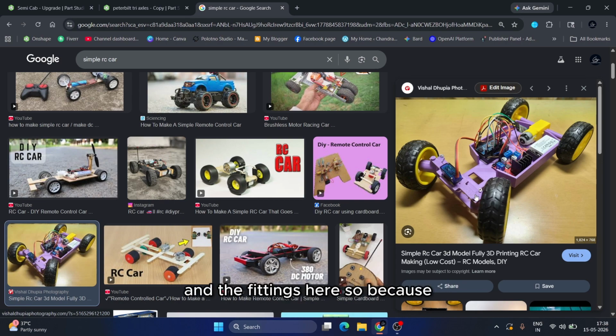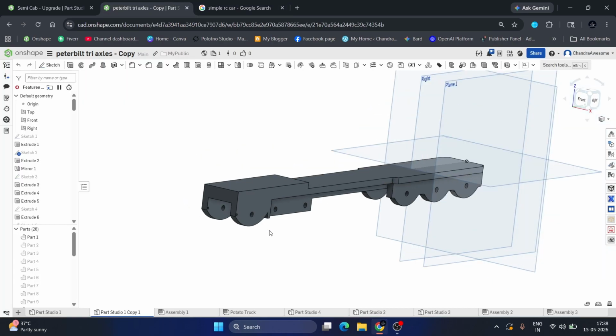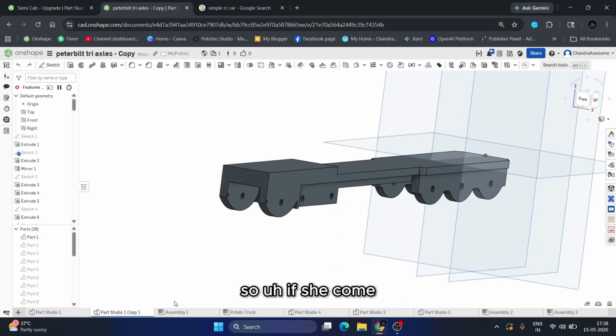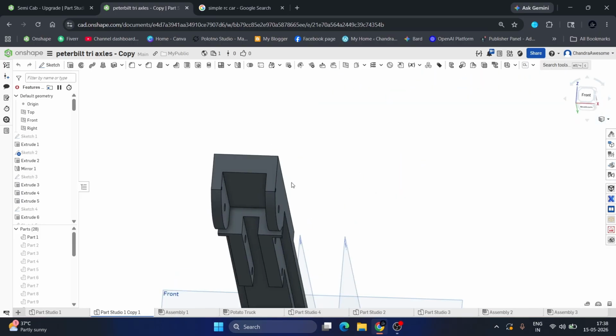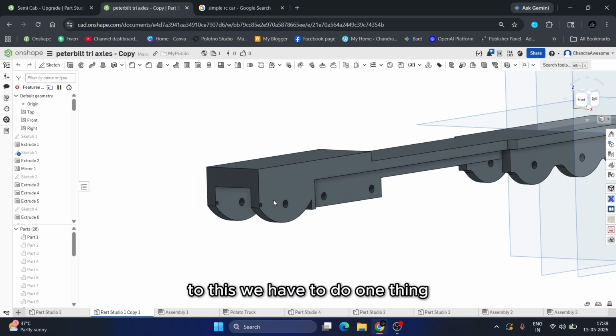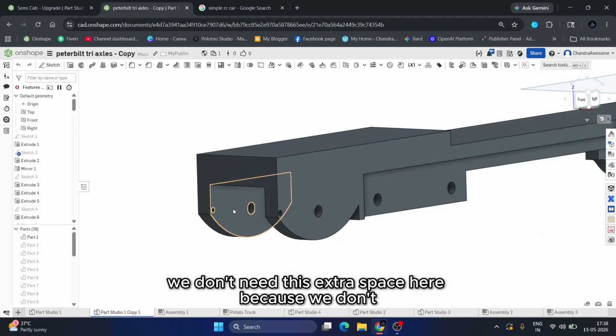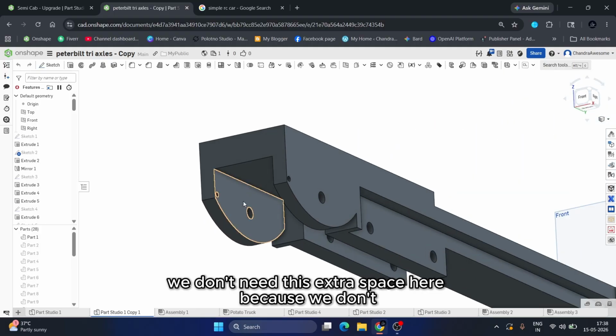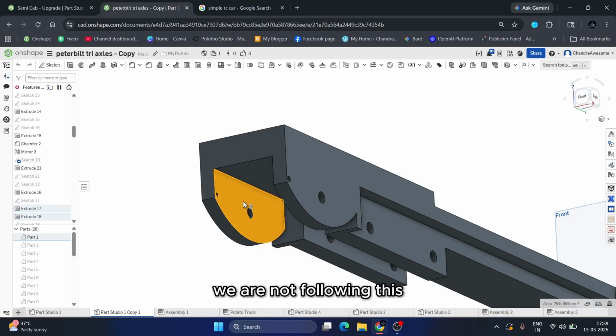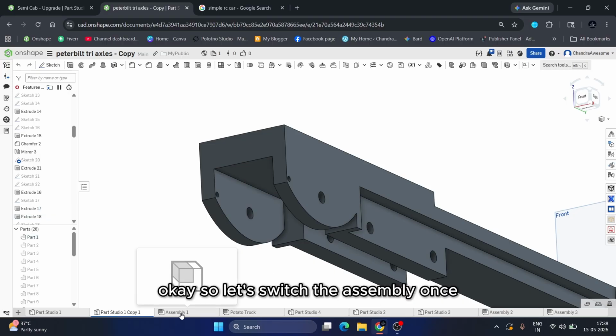We have to have more space here because the wheel is getting rotated, not like the rear wheels. So if you come to this, we have to do one thing. We don't need this extra space here because we are not following this. Let's switch to the assembly once.